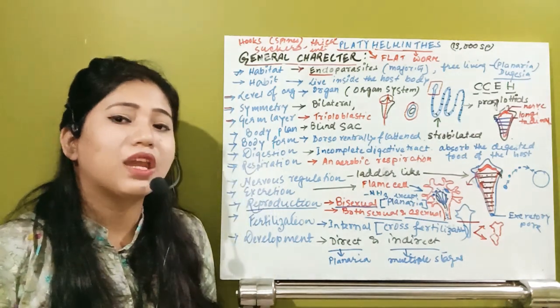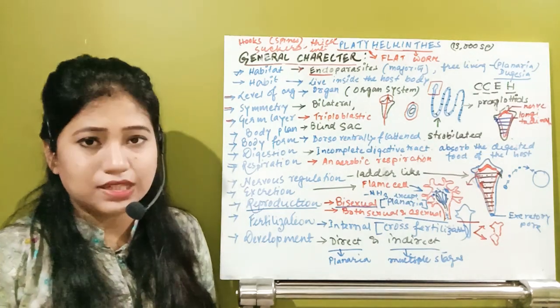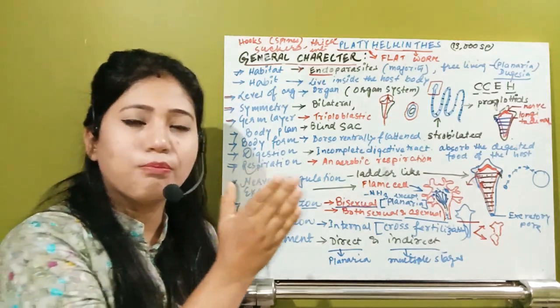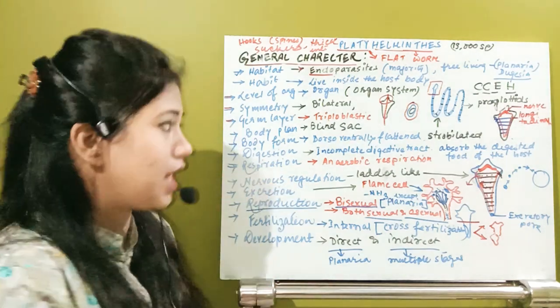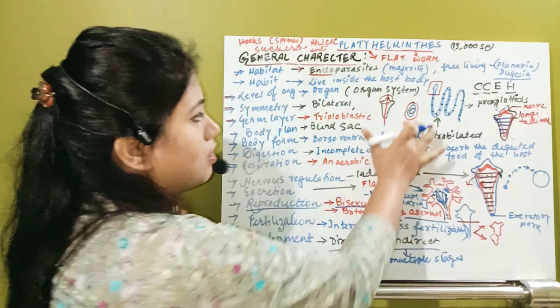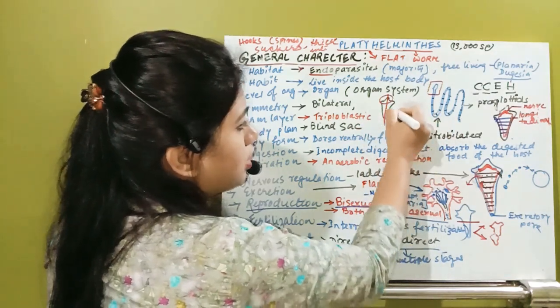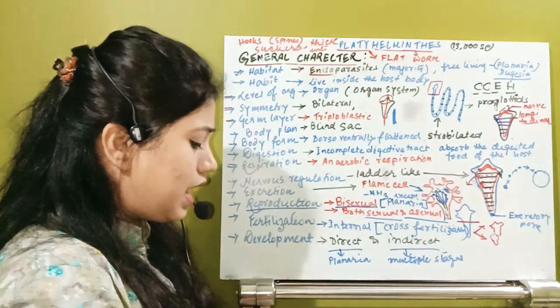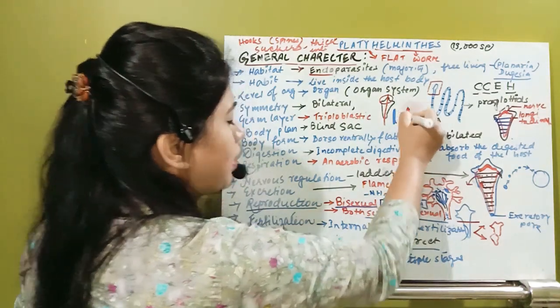Now, what other characteristic is present in this organism? Suppose this is the outer body wall, and inside is the inner part, the alimentary canal.